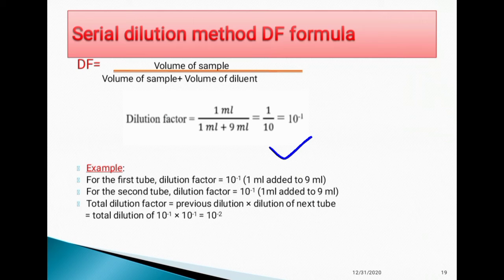The total dilution factor is the previous dilution times the dilution of the next tube, so the dilution is 10 to the power minus 2. I wrote this topic very simply.